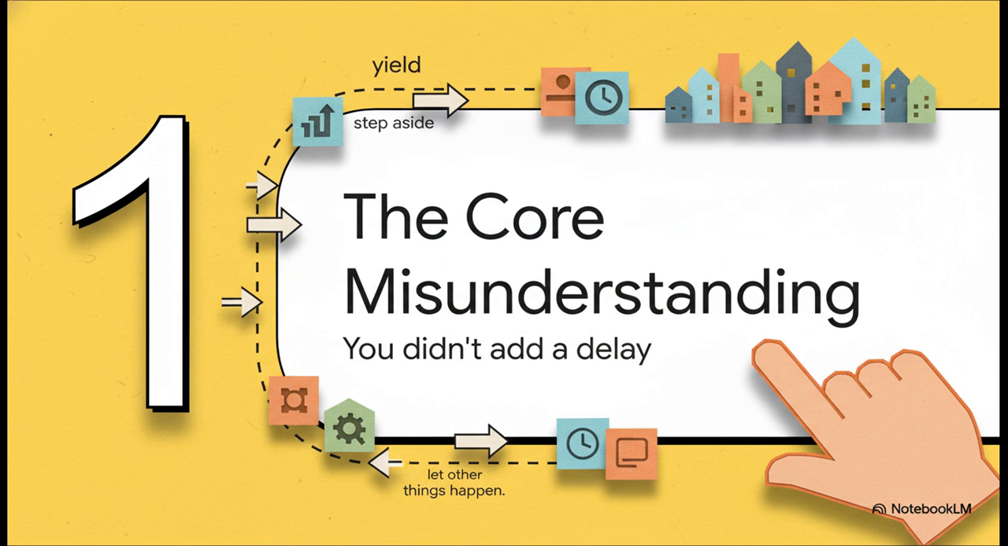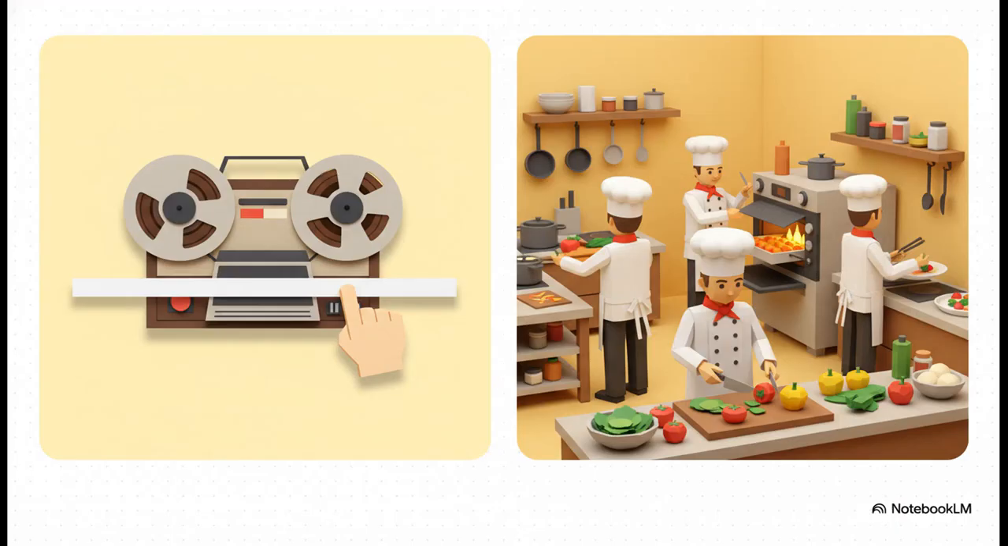Okay, here's the absolute key to understanding this whole thing. You didn't actually add a delay, not in the way you think. You added a yield. You basically told your code, hey, step aside for a second and let other things happen. This is the fundamental misunderstanding we have to correct, and I promise, once we do, everything else is going to click right into place.